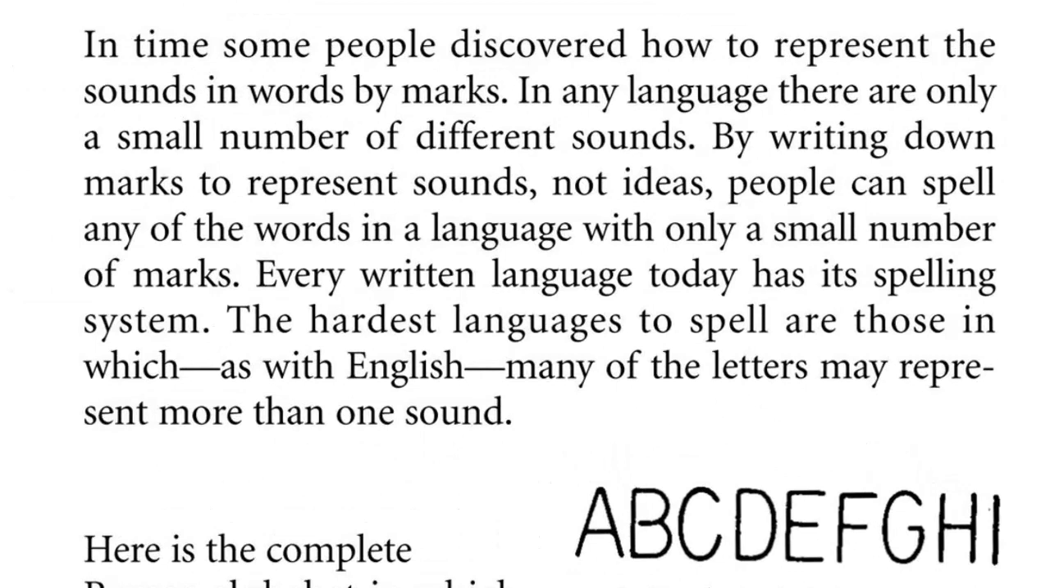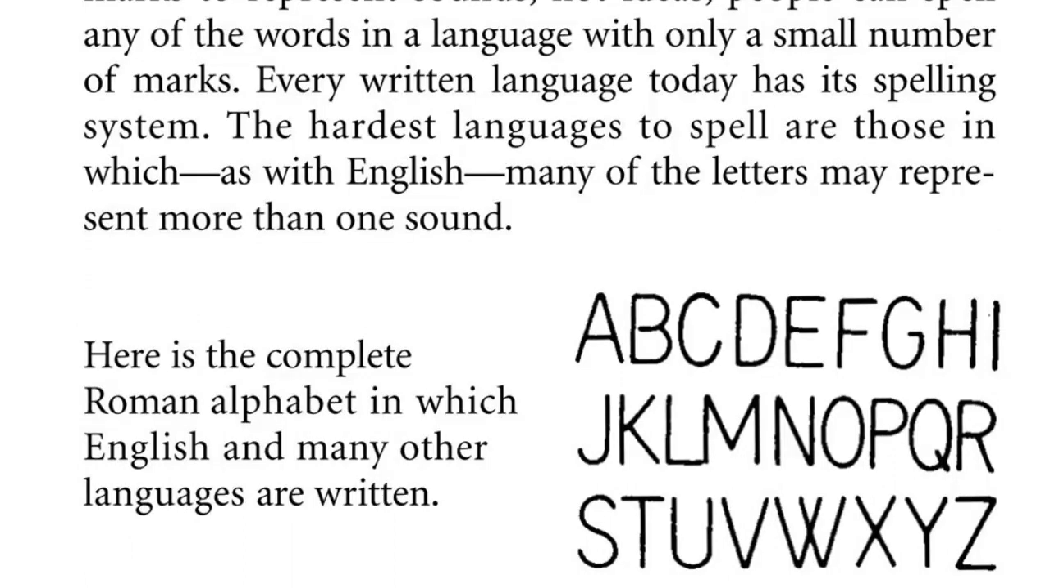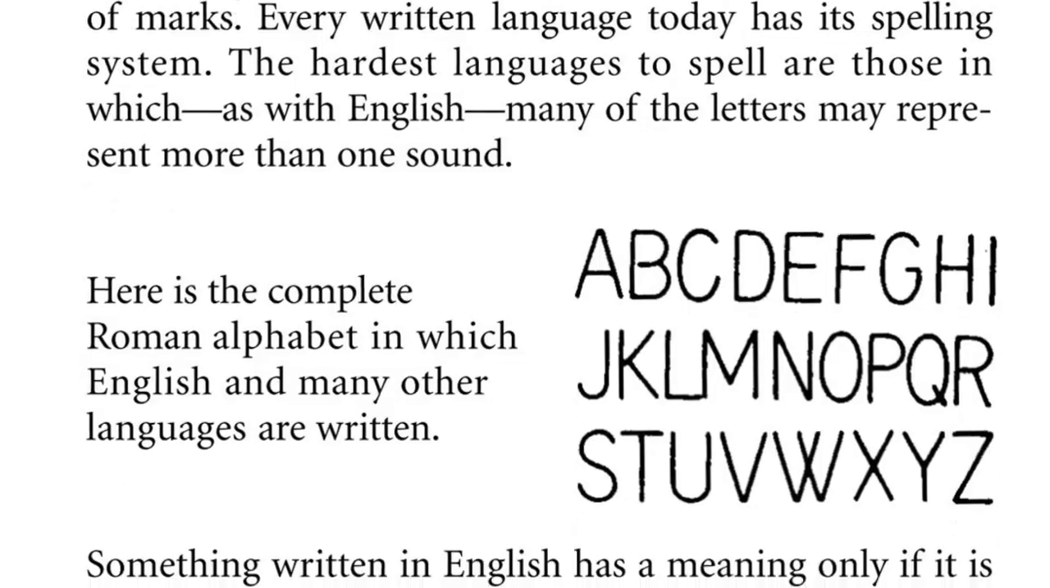In time, some people discovered how to represent the sounds in words by marks. In any language, there are only a small number of different sounds. By writing down marks to represent sounds, not ideas, people can spell any of the words in a language with only a small number of marks. Every written language today has its spelling system. The hardest languages to spell are those in which, as with English, many of the letters may represent more than one sound. Here is the complete Roman alphabet in which English and many other languages are written.